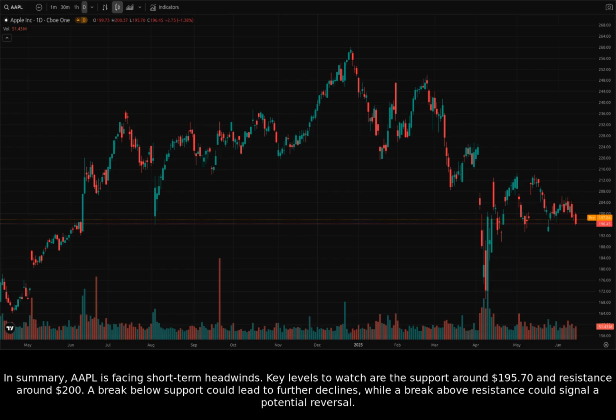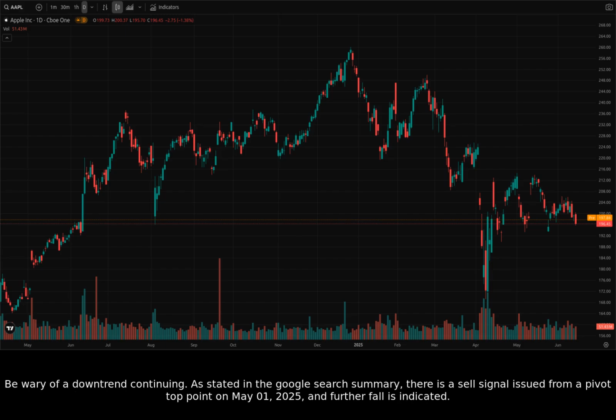In summary, Apple is facing short-term headwinds. Key levels to watch are the support around $195.70 and resistance around $200. A break below support could lead to further declines, while a break above resistance could signal a potential reversal. Be wary of a downtrend continuing.